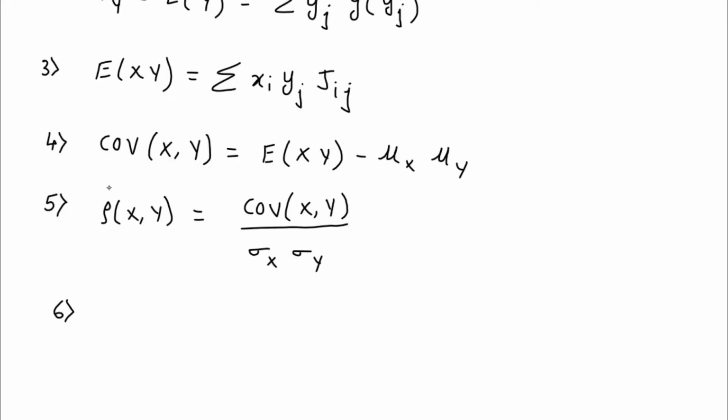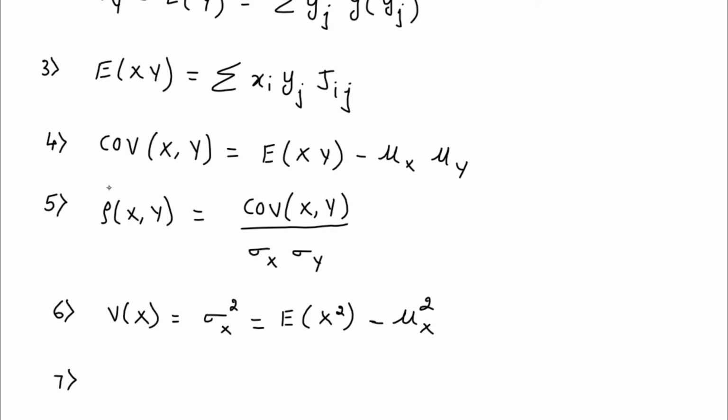If you want to find out the variance, variance is represented by V of x, or you can even represent variance as the square of standard deviation, sigma x square. Its formula will be nothing but expectation of x square minus mu x whole square.